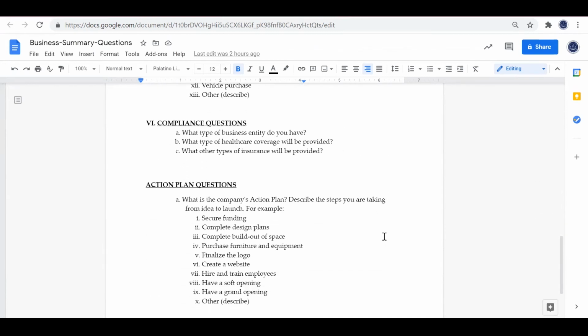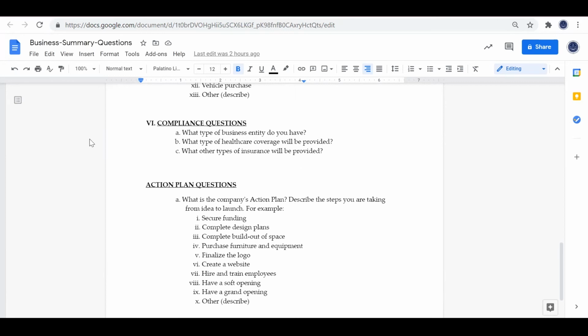Next are the compliance questions. We all know that the cannabis industry is highly regulated and there are costs associated with making sure that you stay in compliance. So, this first question is, what type of cannabis business are you actually operating? Do you need to provide health insurance to your employees as part of your labor peace agreement? Do you need to purchase general liability insurance?